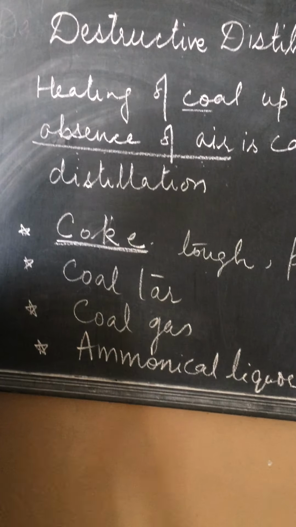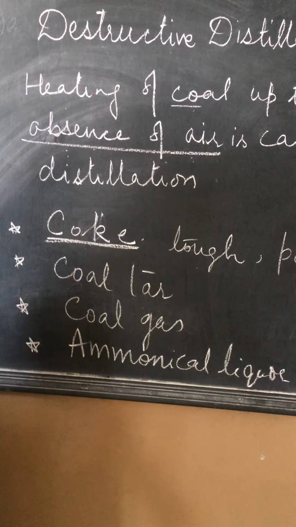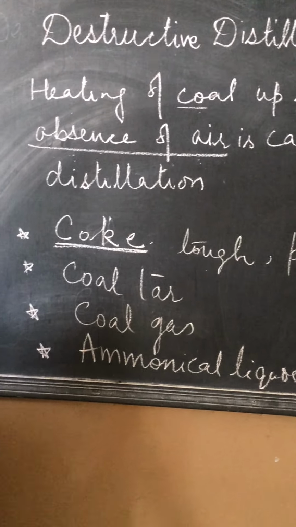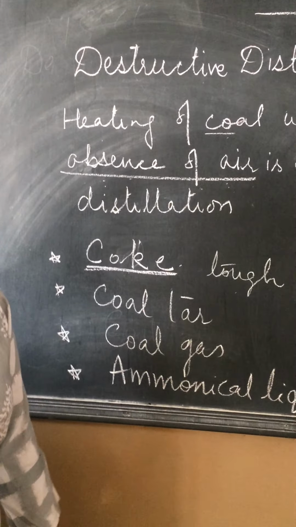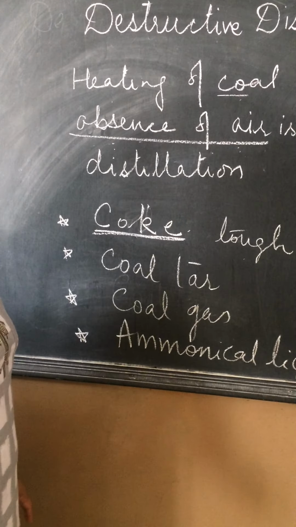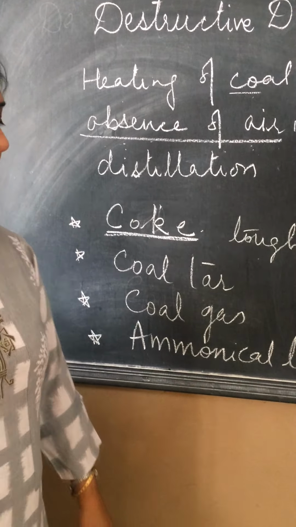Next product that we get is the coal gas. During that process, the gas we obtain is known as coal gas. It is used for lighting and in many industries.